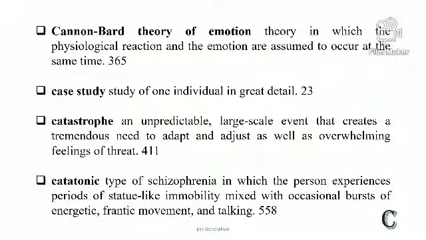Next is Cannon-Bard theory. Cannon-Bard theory is a theory in which the physiological reaction and emotion are assumed to occur at the same time. Cannon-Bard said physiological reaction and emotion occur at the same time. Always remember that Cannon-Bard said both things happen together.